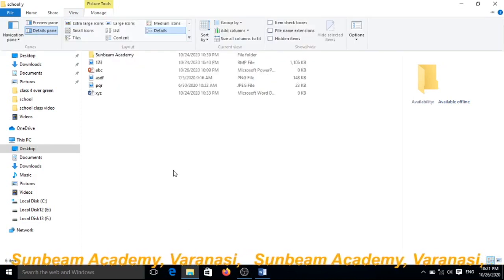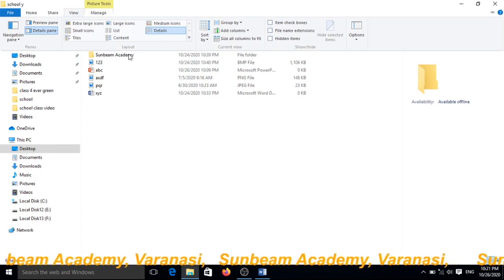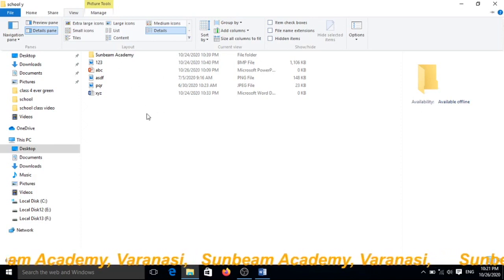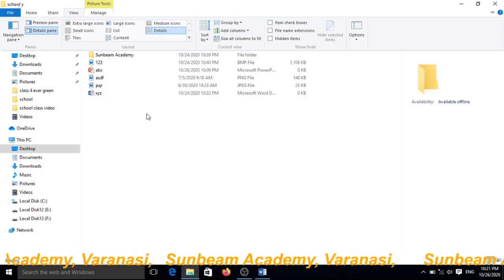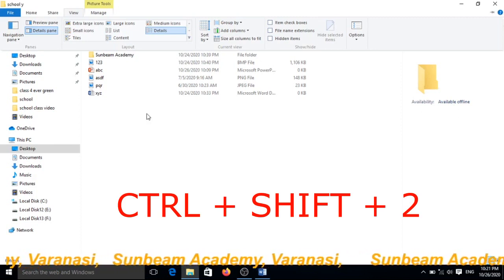Once again, I want to repeat that if you want to change these views to thumbnail position, very simple, use the shortcut keys Ctrl, Shift and +2.